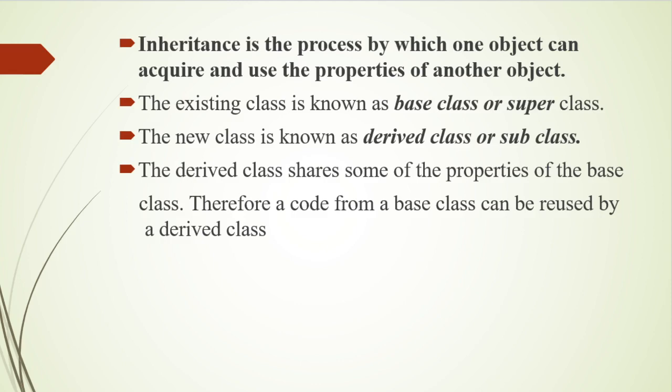The derived class shares some of the properties of the base class. Therefore, code from a base class can be reused by a derived class. The different types of inheritance are single inheritance, hierarchical inheritance, multiple inheritance, and multi-level inheritance, which I will explain in detail later.